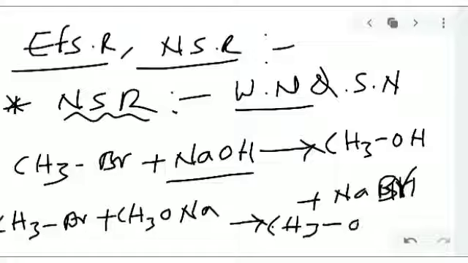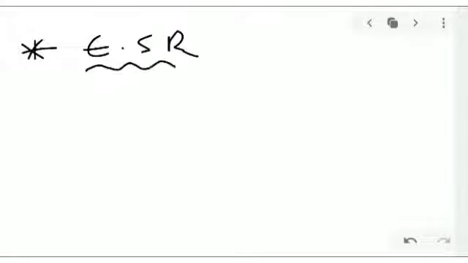So ether will be formed. So CH3 plus sodium bromide will be formed. Okay, so here this is another example for the nucleophilic substitution reaction, which means a weaker nucleophile is replaced with a stronger nucleophile. This is a basic example. Next one is electrophilic substitution reaction, ESR.